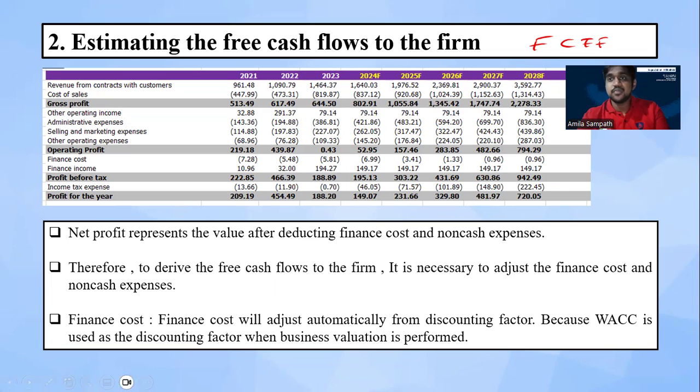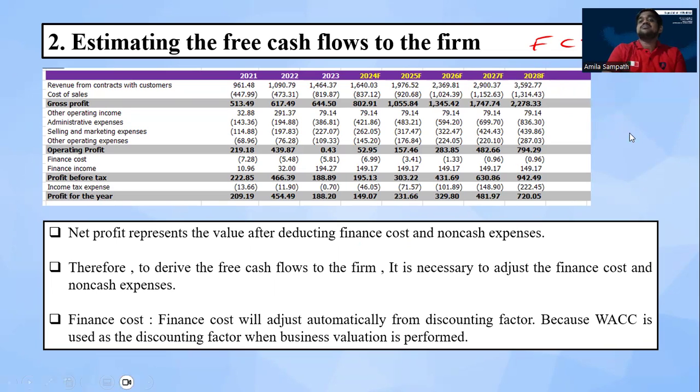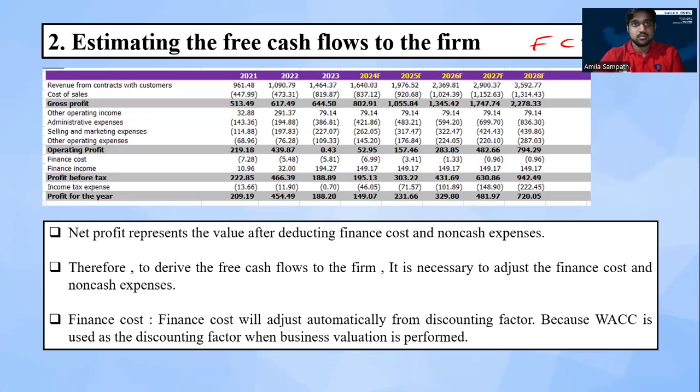Simple meaning of the free cash flow to the firm, I can say as the total cash flows available for both equity and debt holders.